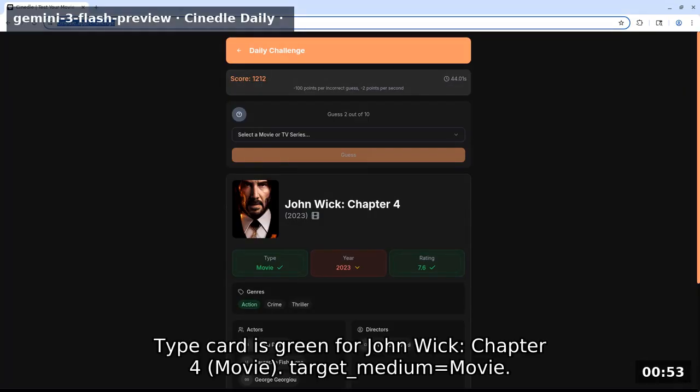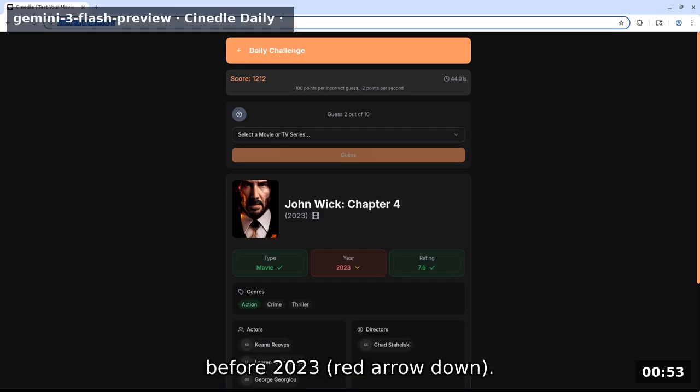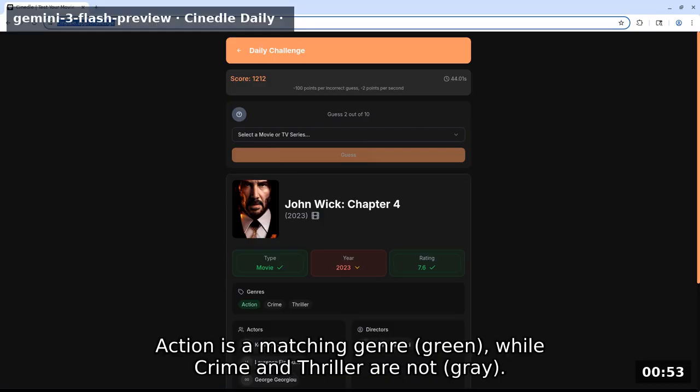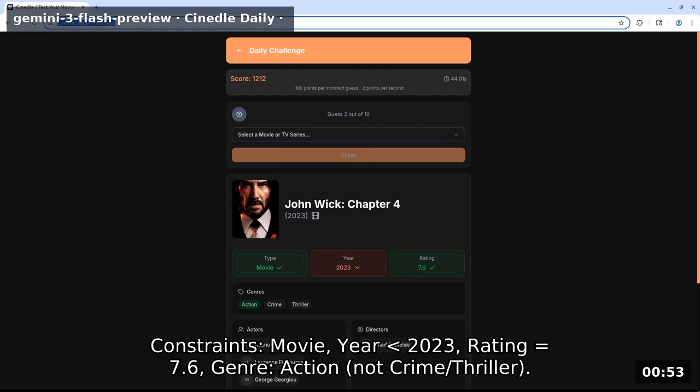Type card is green for John Wick, Chapter 4 movie. Target medium equals movie. The target movie has a rating of exactly 7.6 green but was released before 2023. Red arrow down. Action is a matching genre green, while crime and thriller are not gray. No actors or directors from this guess overlap. Constraints: movie, year 2023, rating equals 7.6.